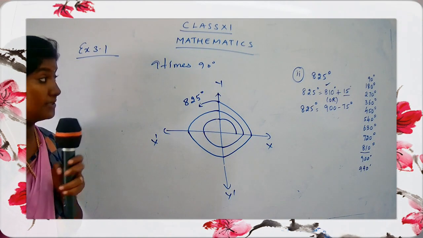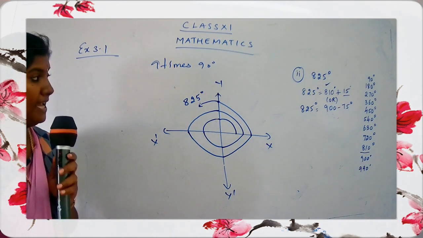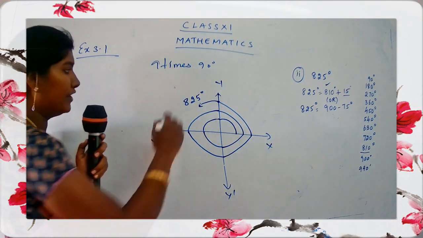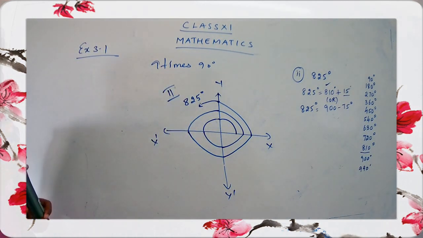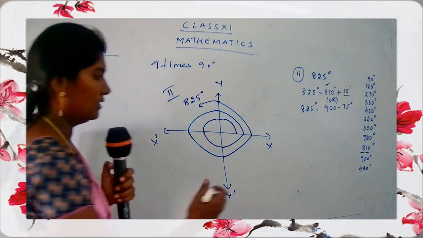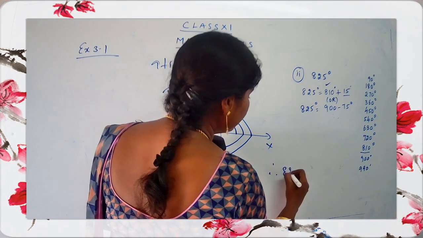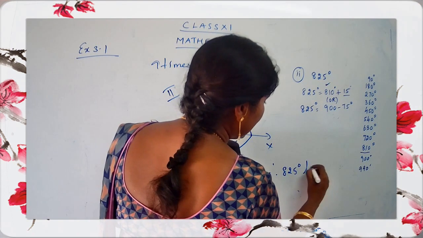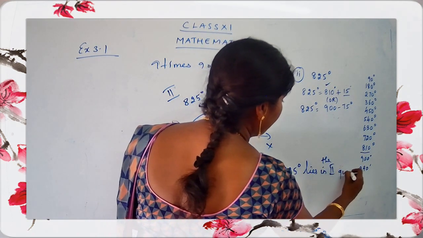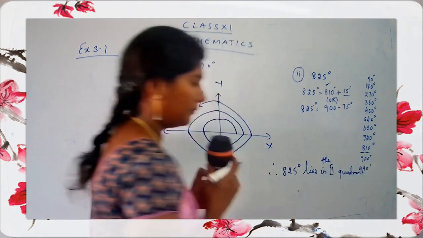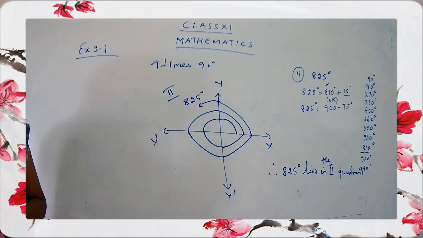So where is 825 lying? Yes, it lies in the second quadrant. Is it easy, children? I hope you are clear with this part. Okay, so let's continue with the answer. Let us go for the final statement right down here. Therefore, 825 degree lies in the second quadrant. Okay. Clear?